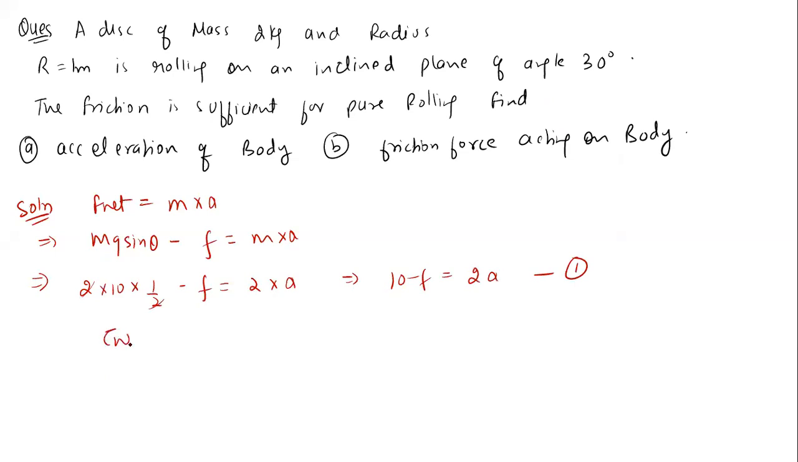Second equation, net torque equal to I into alpha. So net torque is F into R equal to moment of inertia of the body, mr square by 2, into alpha, which is a by R. So we will get friction equal to ma by 2. Am I correct? ma by 2. That is equation number 2.